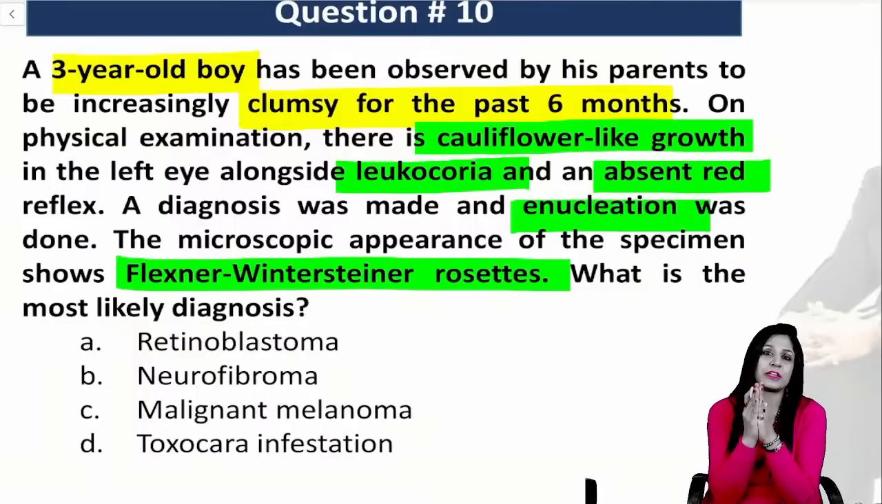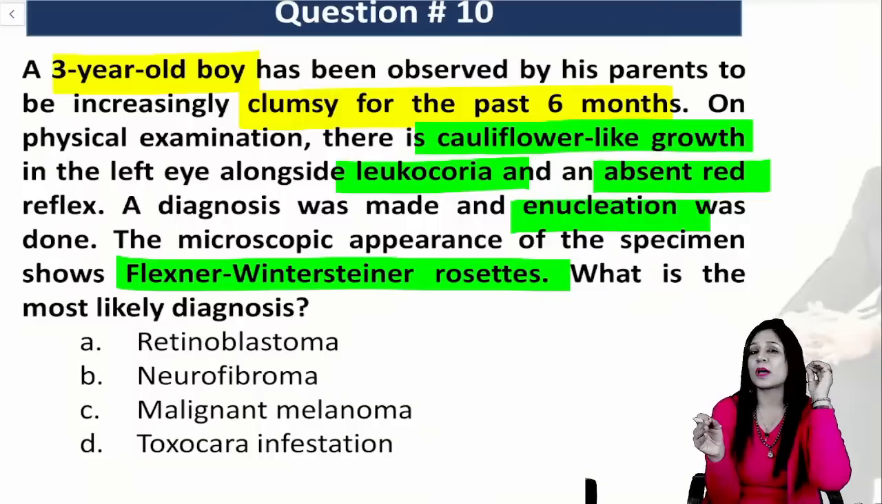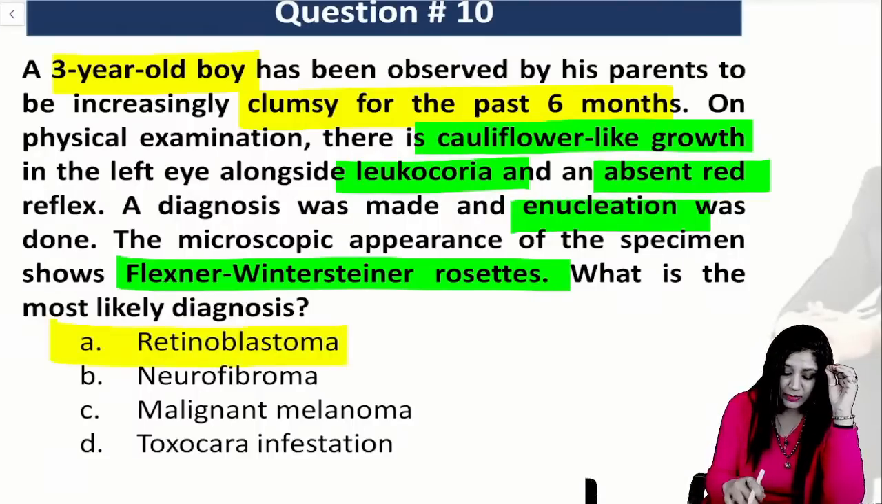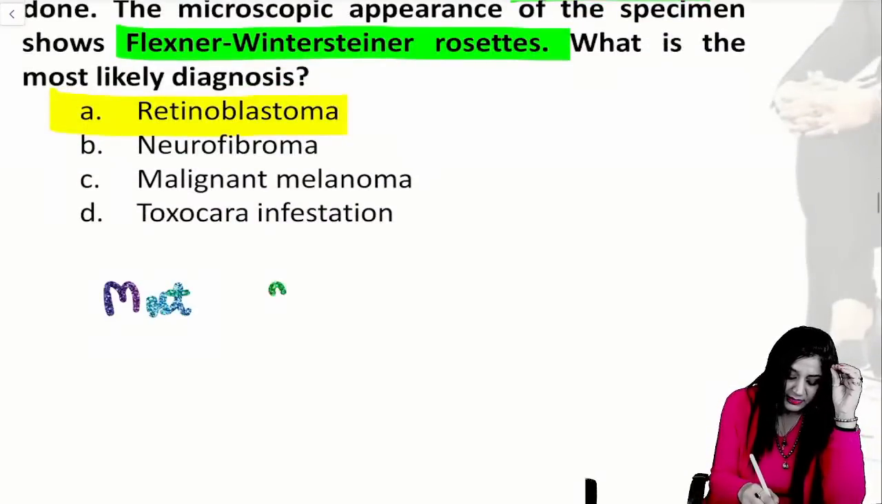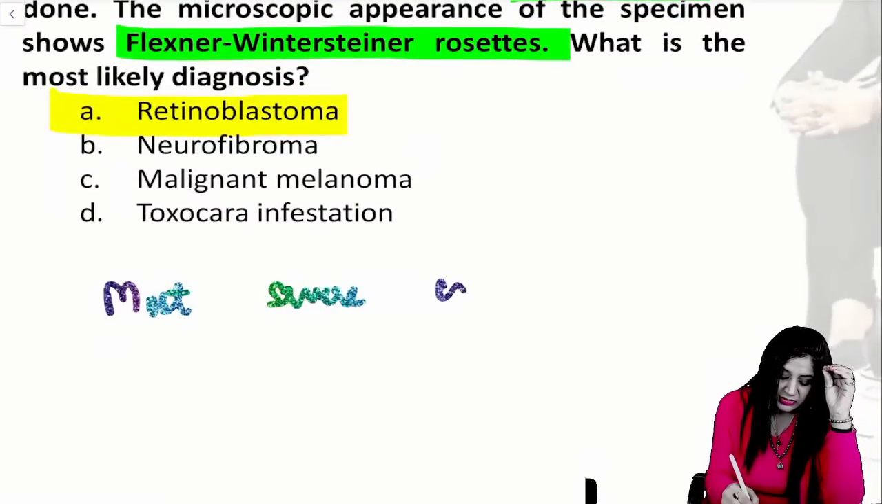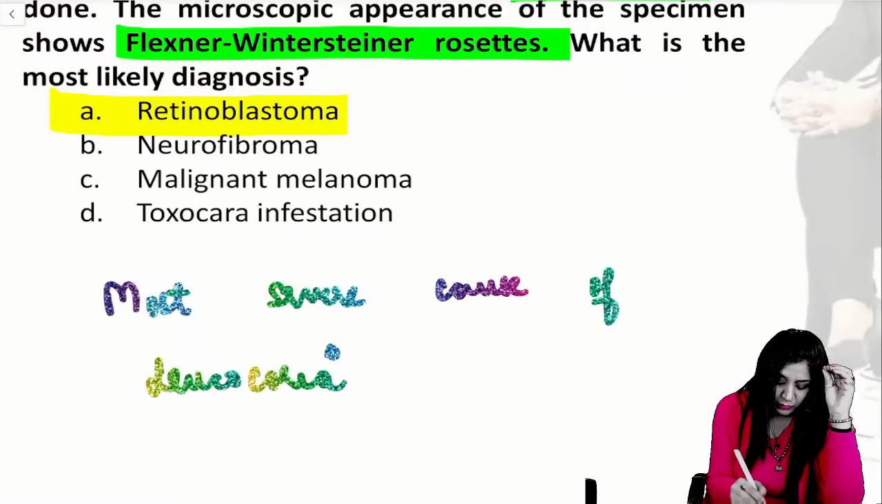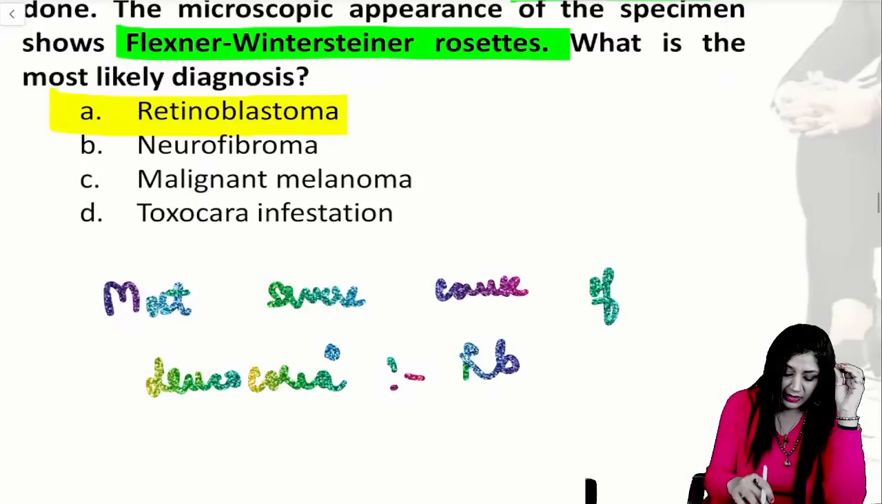And I told you that whenever we are having leukocoria in a child less than 3 years of age, always consider it as a case of retinoblastoma unless proved otherwise. So the answer has to be retinoblastoma. This is the most severe cause of leukocoria. Most severe cause of leukocoria is actually retinoblastoma.